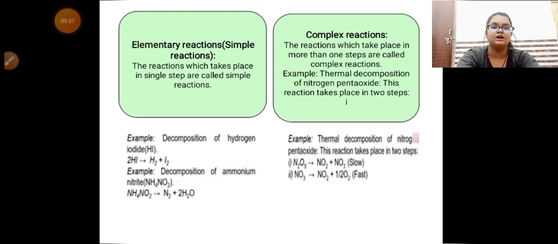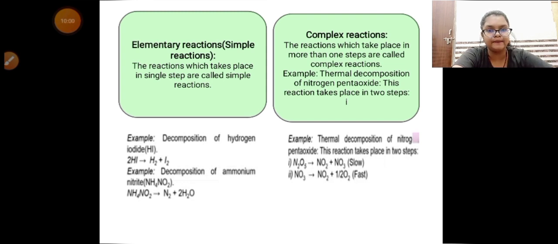Complex reaction means opposite of elementary reaction. Means these reactions are not taking place in a single step. These reactions take place in more than one step. Like it can take place in 2 steps and 3 steps, etc. For example, thermal decomposition of nitrogen pentaoxide.